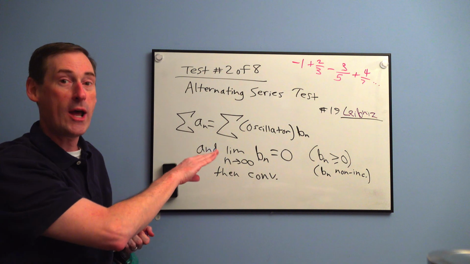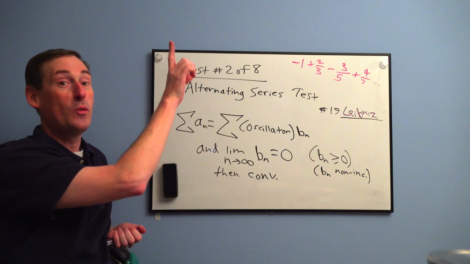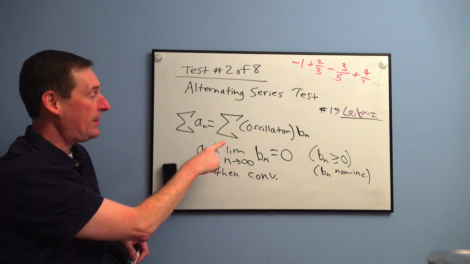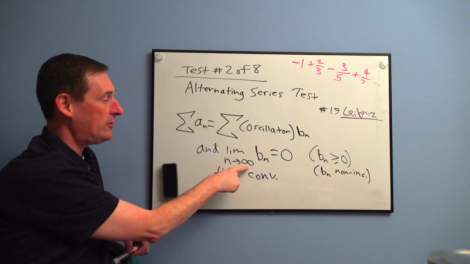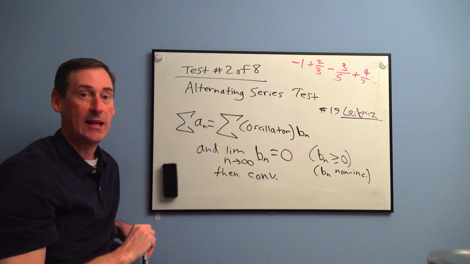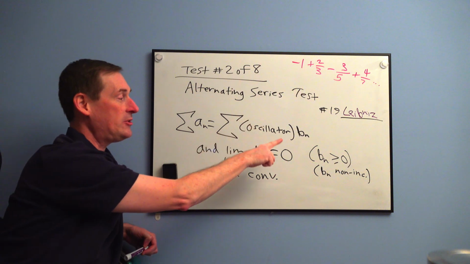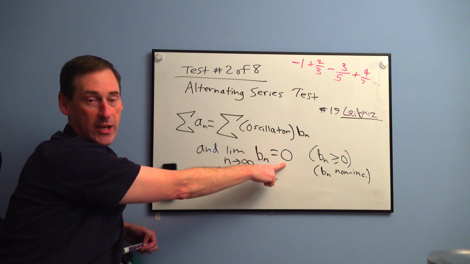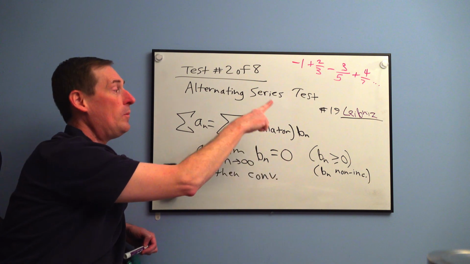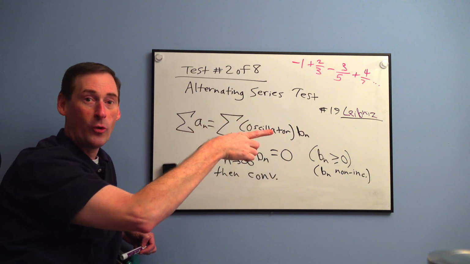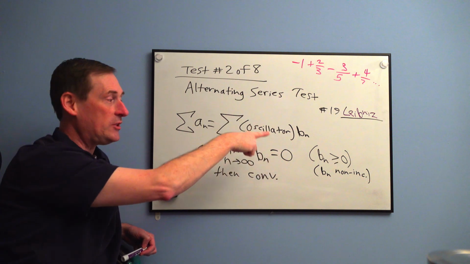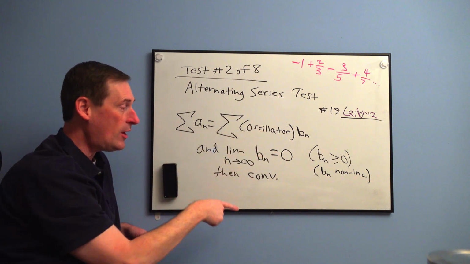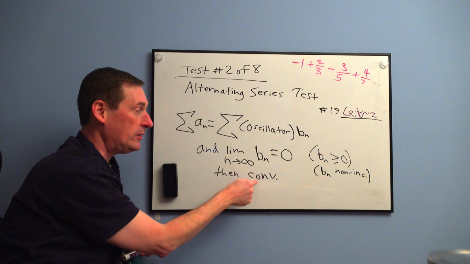But look what I wrote here for something we did not just discuss. If you do the limit as n approaches infinity of the non-oscillating part, and it turns out to be 0, that was inconclusive in the divergence test we first learned today. But if the sign alternates back and forth, the limit equal to 0 will converge.